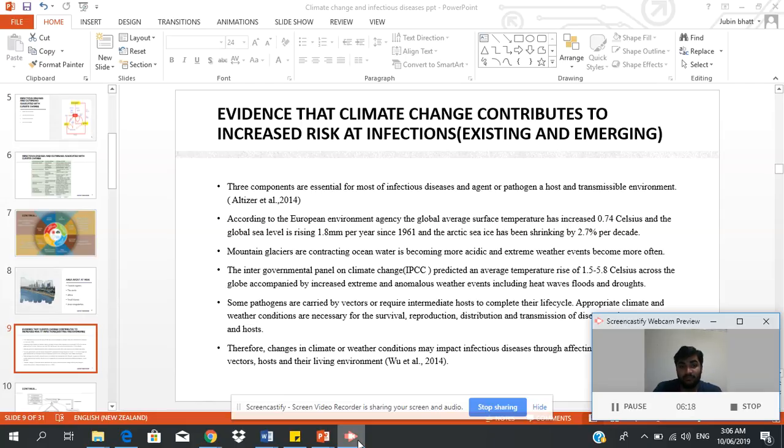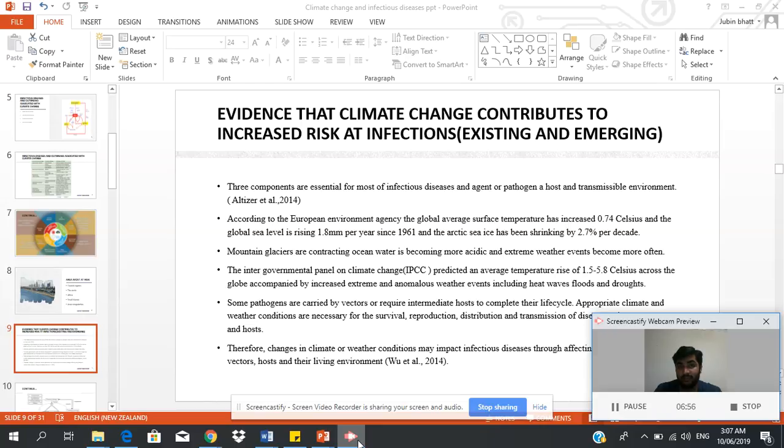Now we will see which are the evidence that climate change contributes towards increased risk of infection. There are three main essentials of infection diseases: an agent or pathogen, a host, and transmission in the environment. This has been stated in Altizer 2014. According to the European Environment Agency, global average surface temperature is increasing by up to 0.74 Celsius, and global sea level is rising by 1.8 millimeters every year since 1961.